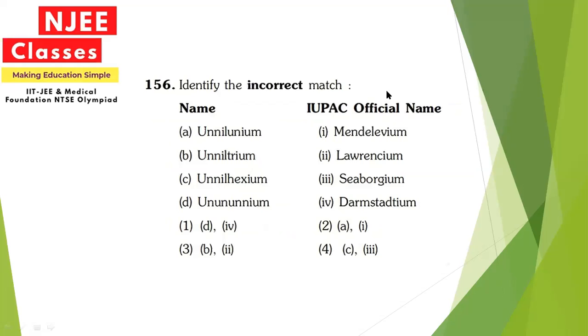Here they are telling us to identify the incorrect match. So different options are given. So let us observe the options one by one. And here we will see the first, that is Unnilunium, whether it is known as Darmstadtium. So it is incorrect. So before wasting time on the others, just put the answer 1. So this is the incorrect match for this question.